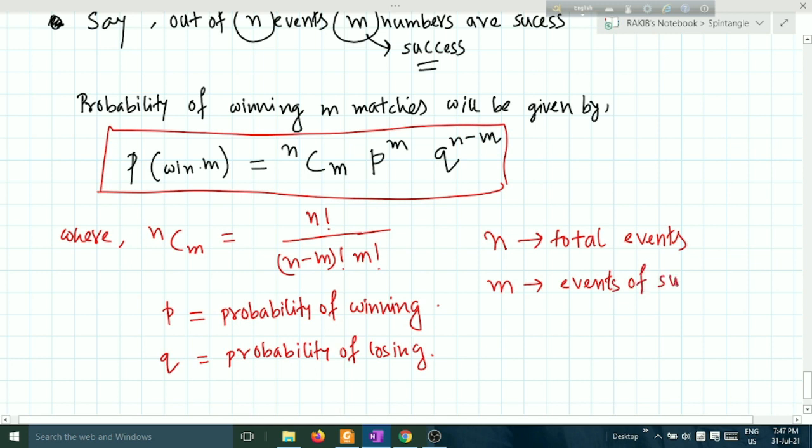Number of events of success. These are the parameters of this formula. This is the binomial distribution formula. You can easily calculate any binomial distribution problem by using this formula. This is a very powerful formula.